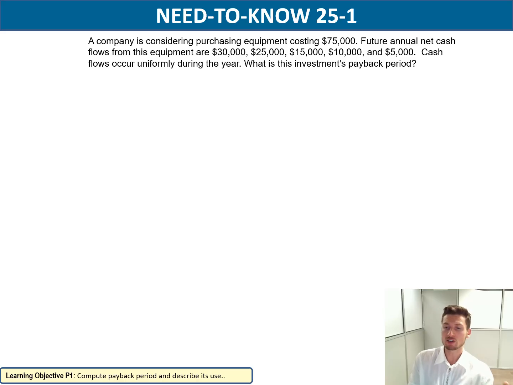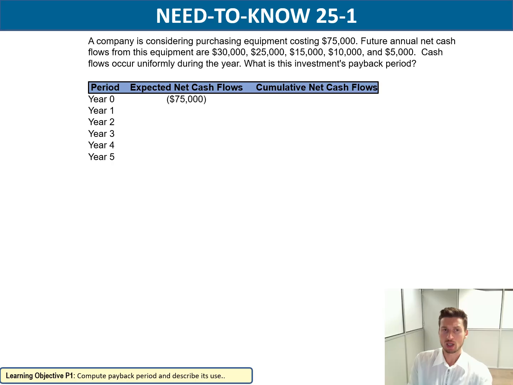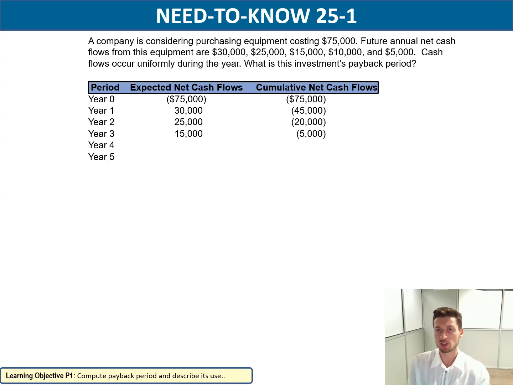As you can see in this example, we have uneven cash flows. So we have a 75,000 investment today, which has a cumulative net cash flow of negative 75,000. In year one, we have a 30,000 net cash inflow, so your cumulative net cash flow is negative 45,000. In year two, you received 25,000 more, and your cumulative net cash flow is negative 20,000. In year three, you received $15,000, so your cumulative net cash flow is negative 5,000. And in year four, you received 10,000, so your cumulative net cash flow is positive 5,000.